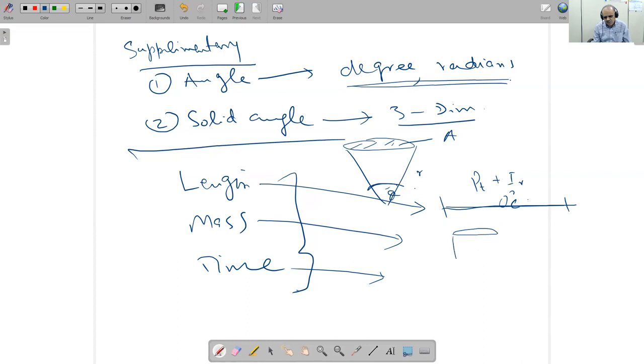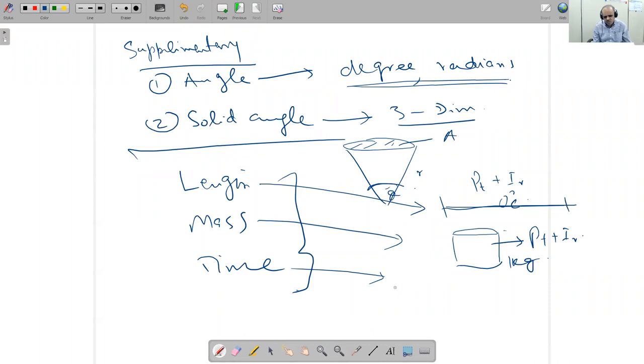Okay. After this, mass. For mass, a cylinder is taken, and this cylinder is also an alloy of platinum plus radium, and it is also kept in Paris, and we are taking 1 kilogram from that standard. And time, also before 1960, the time definition was different, because it was defined with the mean solar day, and the rotation of the earth is changing with time.